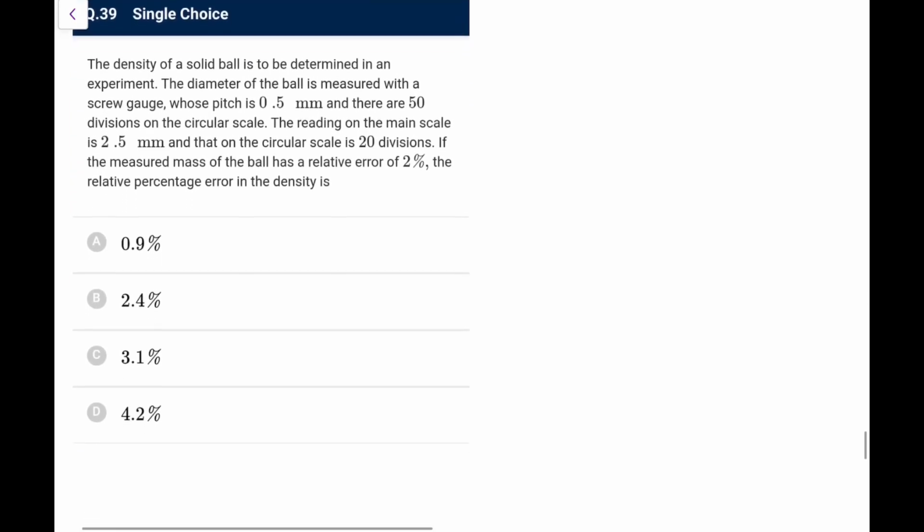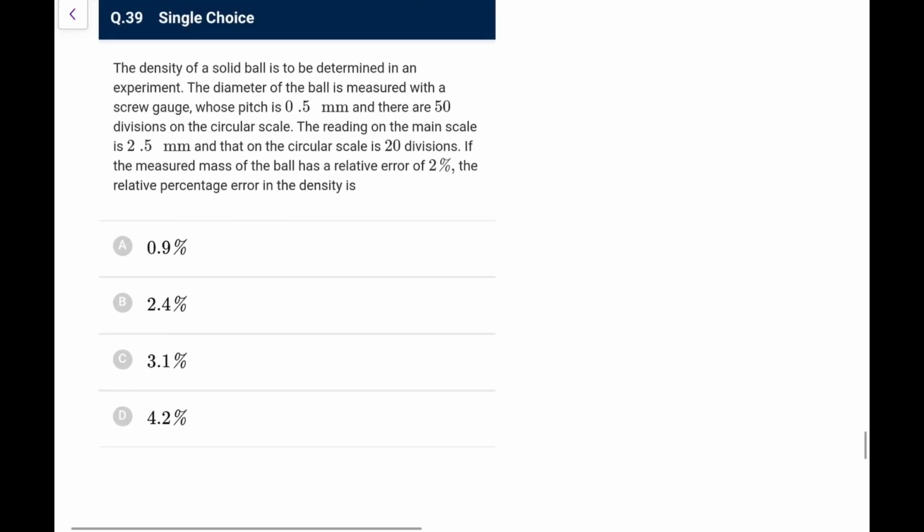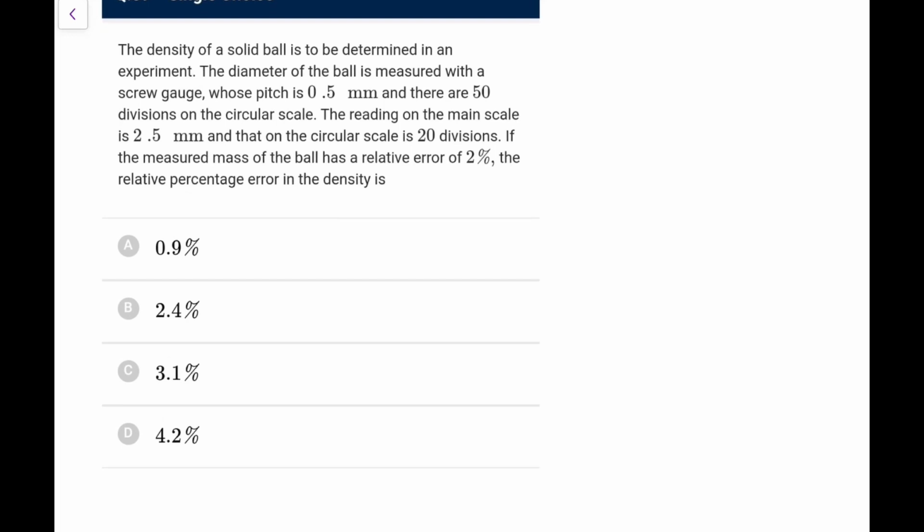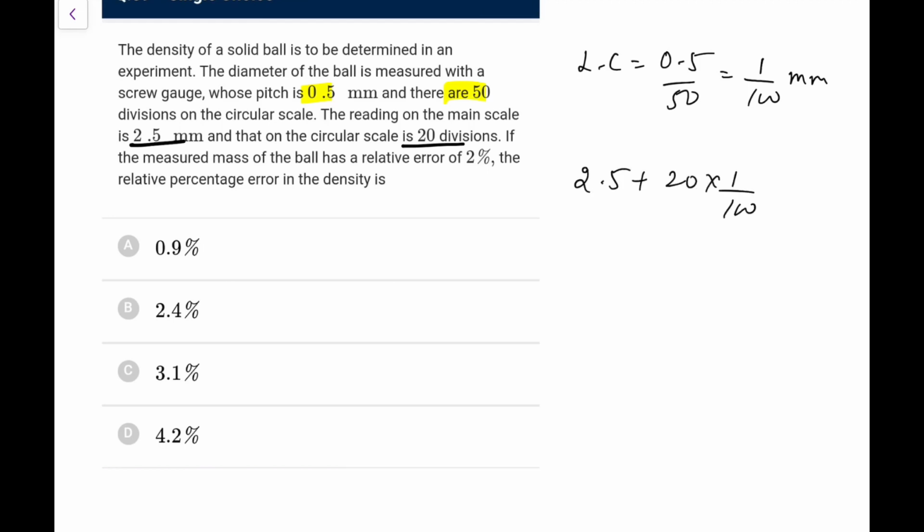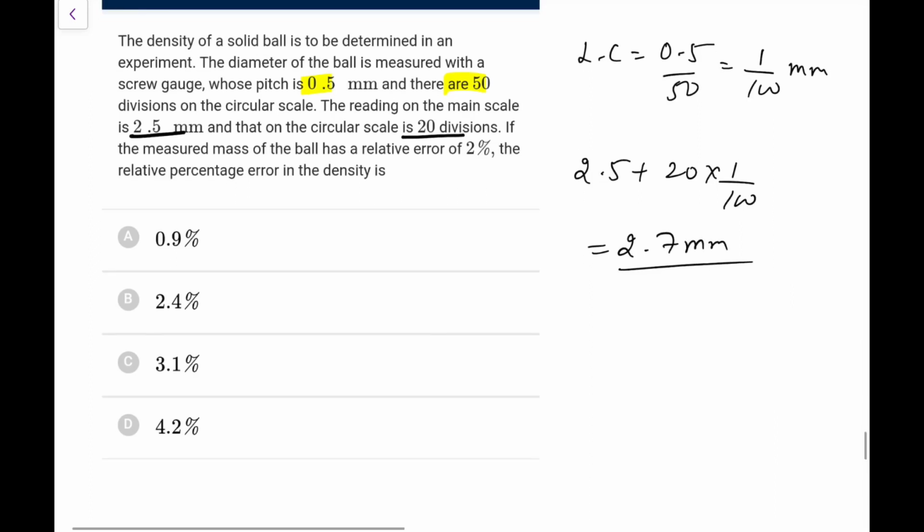Density of a solid ball is to be determined in an experiment. The diameter of the ball is measured with the screw gauge whose pitch is 0.5. There are 50 divisions on the circular scale. So least count would be 0.5 by 50, that is 1 by 100 of a mm. And the reading on the main scale is 2.5 and circular division is 20. Okay, so this is 2.5 plus 20 into 1 by 100, so it is 2.7 millimeters. That is what the reading is.